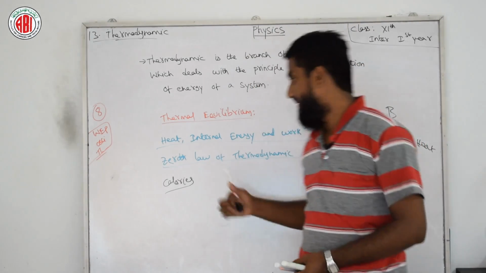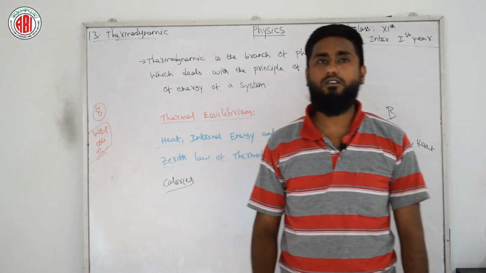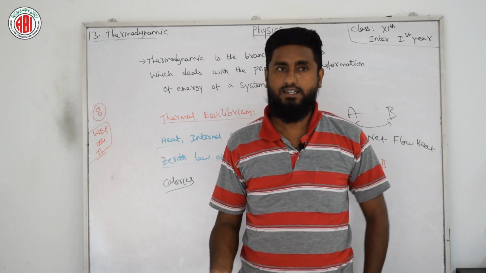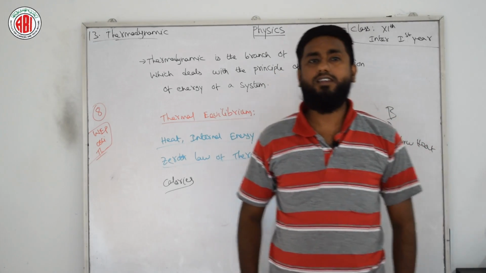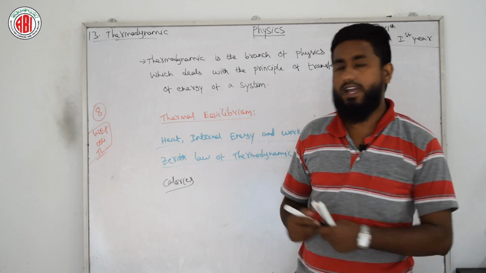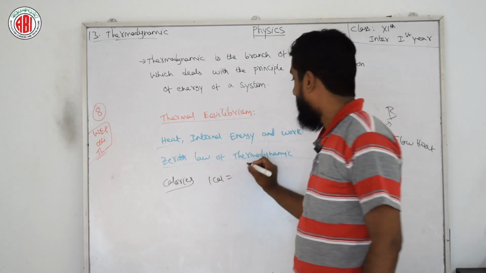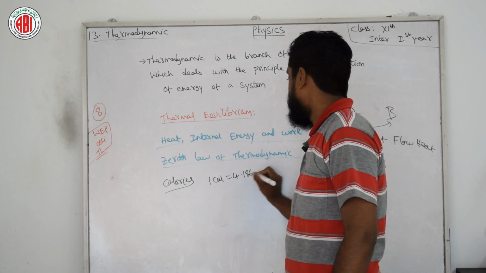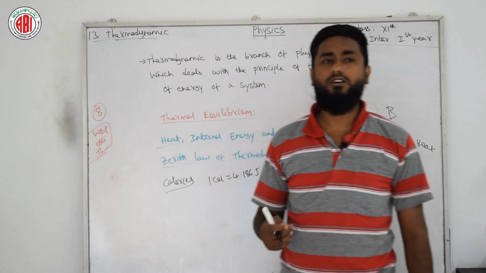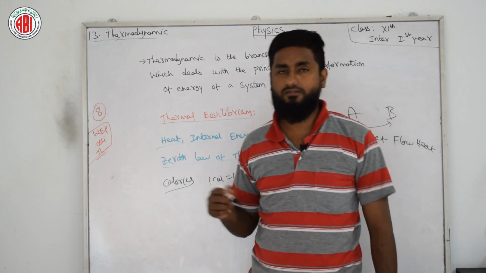Listen carefully. A calorie is the amount of heat required to increase the temperature of 1 gram of water through 1 degree Celsius. The relation between calorie and the mechanical equivalent of heat is given by 1 calorie equals 4.186 joules. What are joules here? Work done. So 1 calorie of heat is equivalent to 4.186 joules of work.